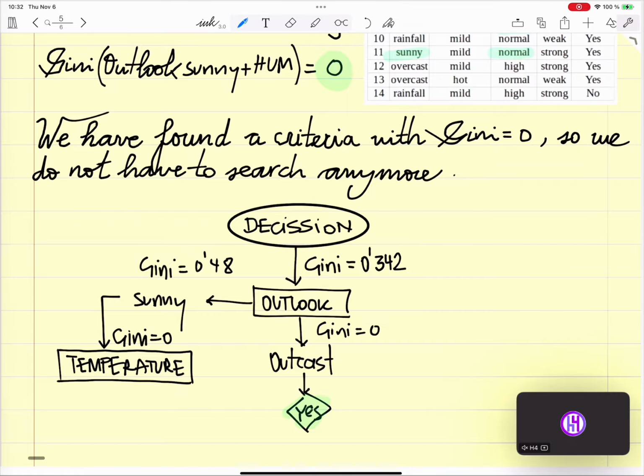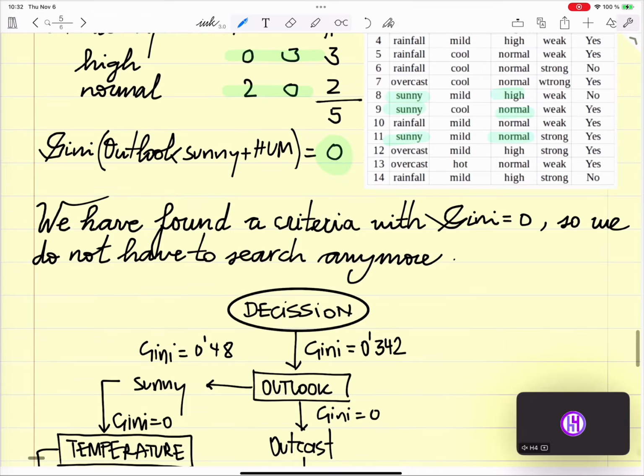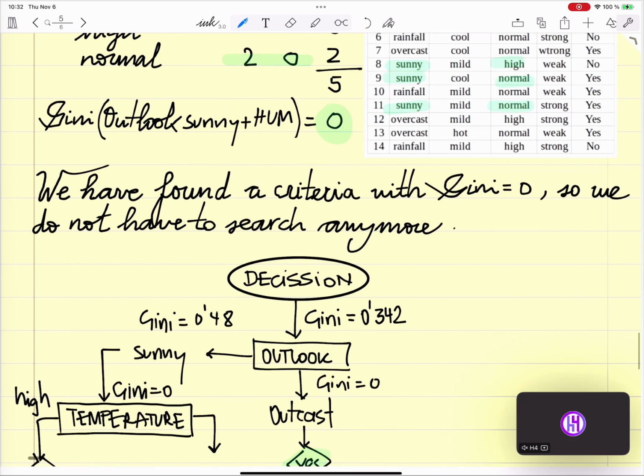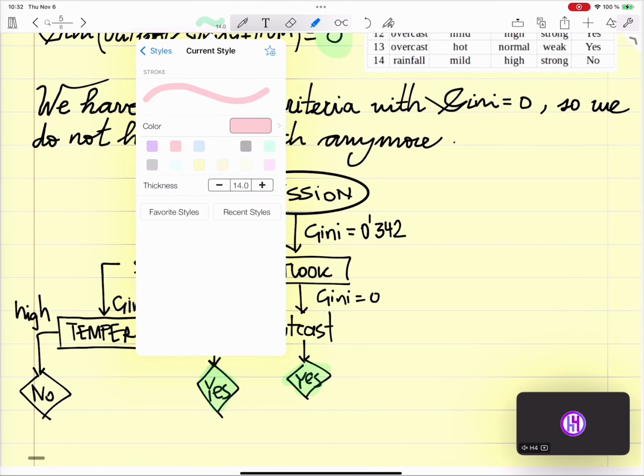As a result, for high humidity, we get always no. If humidity is normal, the decision is always yes. Somebody might say, what happens if temperature is cool?